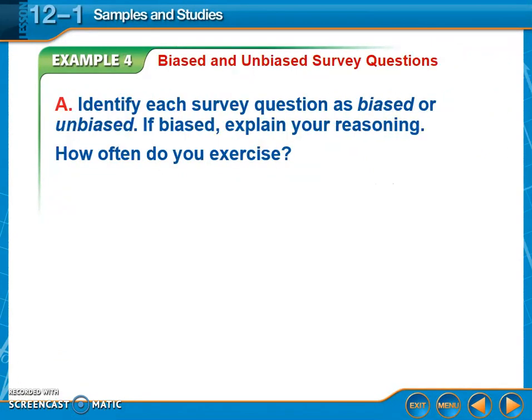Okay, next thing we want to look at is biased or unbiased survey questions. So we want to see if these questions are fair or if they're basically leading the person who's responding to give a specific answer. Either that, those would be biased. Another biased question is if you're asking more than one thing at a time.